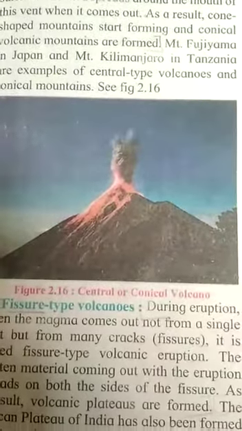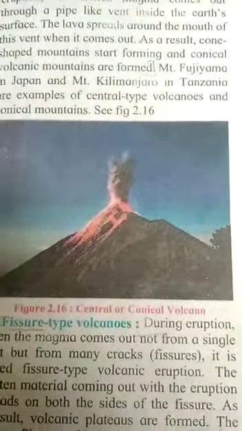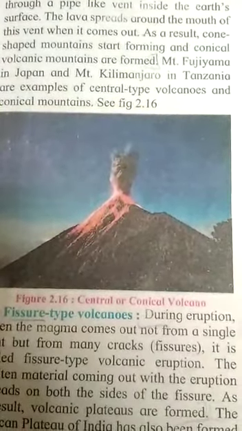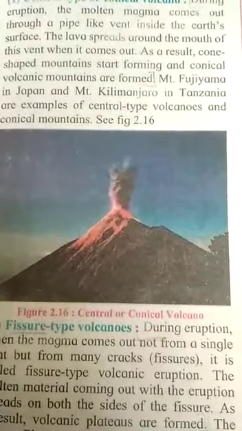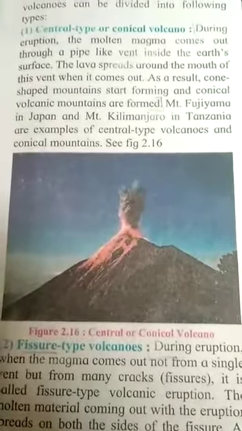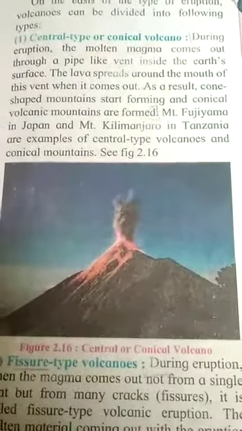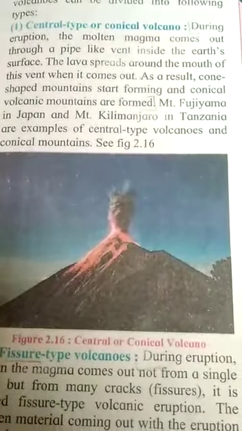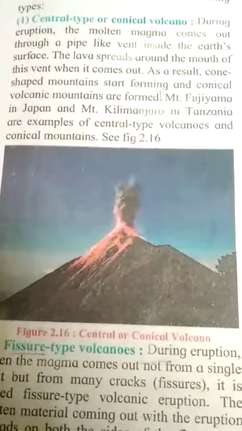Okay. On the basis of eruption, there are two types of volcanoes. First one is central type volcano and second one is fissure type volcano. Let's see about central type volcanoes. You see in the diagram on the screen, there is a central type volcano. Lava is released through a pipe-like vent. Hence it is called central type volcano.